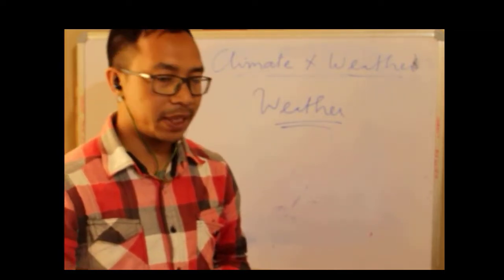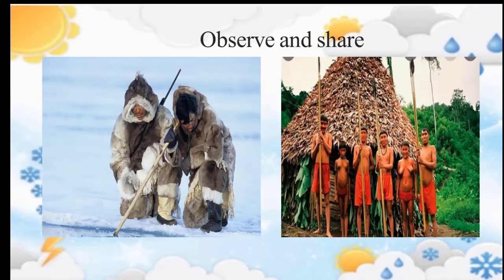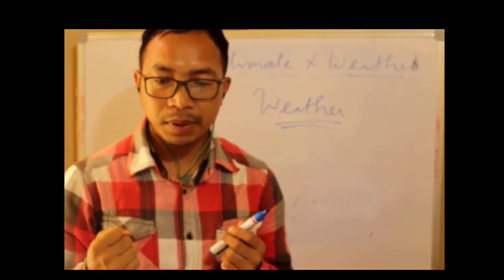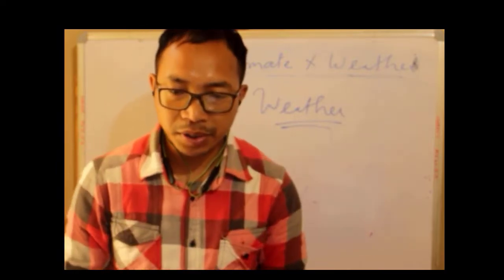Okay, now observe this. You can see here two pictures. The first one shows some places which are covered by ice and snow, showing the colder regions, the colder areas of the earth. And in the second picture, you can see these people, they are living in the hot type of climate. That's why they are not wearing many clothes, because it is very hot.